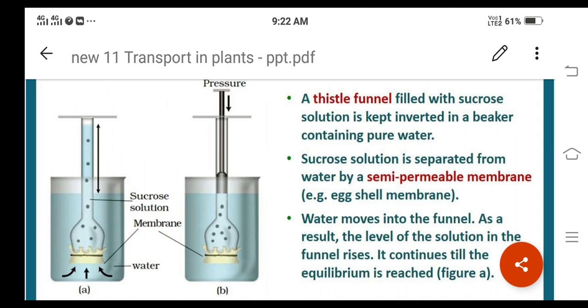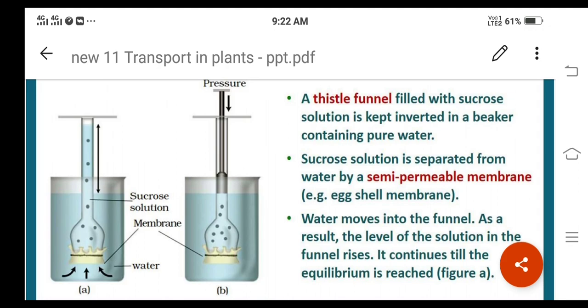Then what will happen? The eggshell dissolves. The eggshell, that is nothing but the calcium carbonate, will dissolve, leaving the membrane intact. Only the membrane will remain there, and we can choose that membrane for the experiment, right?